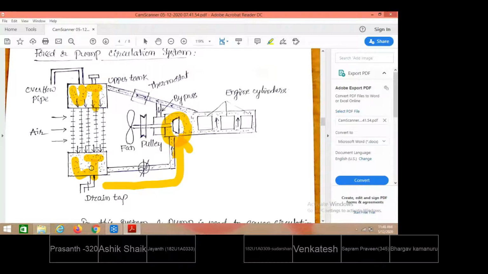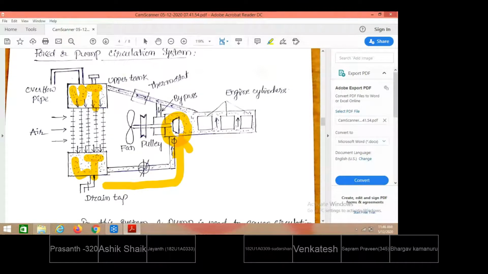From the lower tank of the radiator, yes, the radiator in this case is at low level. From a low level, water cannot automatically be supplied to a high level. Therefore, a separate pump must be connected. The power required to drive the pump will be consumed from the power developed from the burning of the fuel.